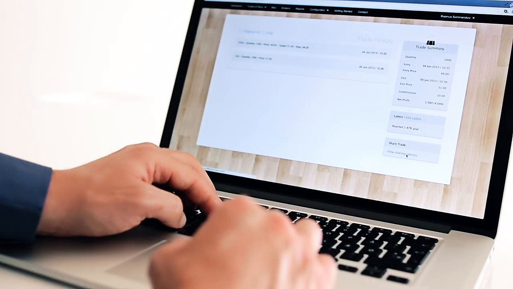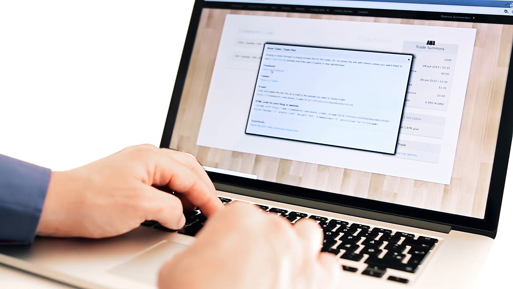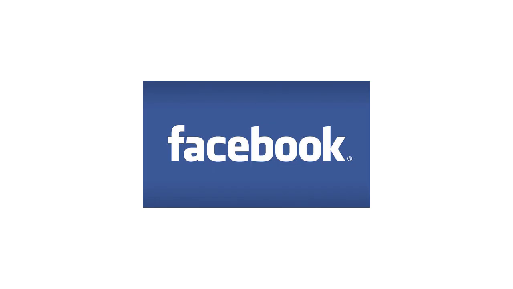And if you want someone else's opinion before entering a trade, or you want to share your trades or progress, you can share them to Facebook, Twitter, in discussion forums, or even easily include them on your blog.